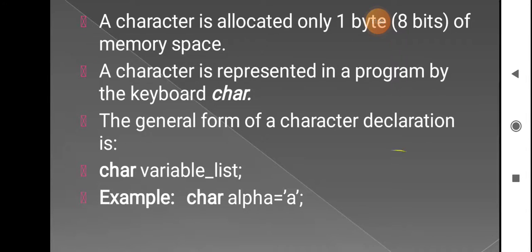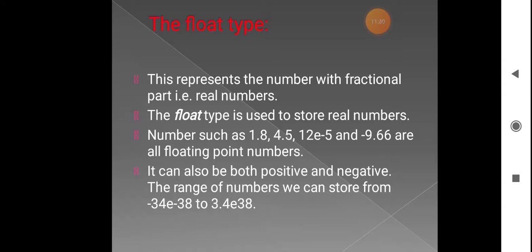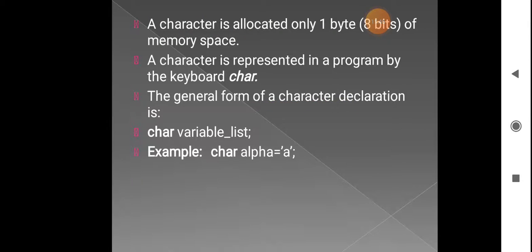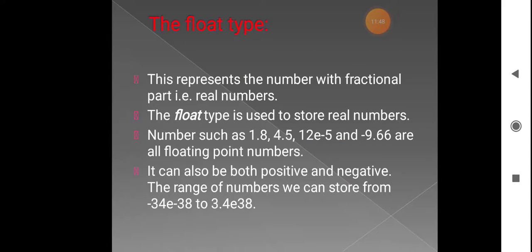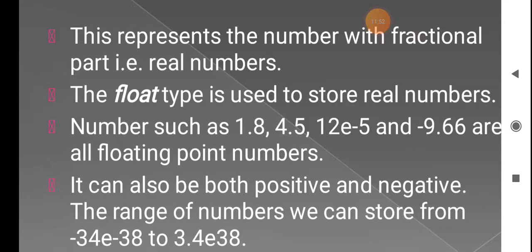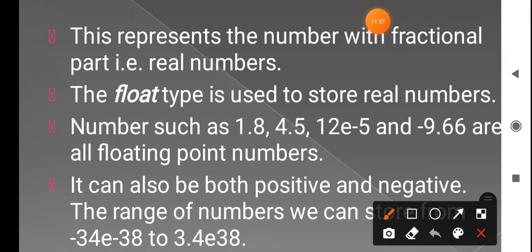Next we'll see float. Float is a real number, meaning it has both the whole number part and the decimal part. The float data type is used to store real numbers.